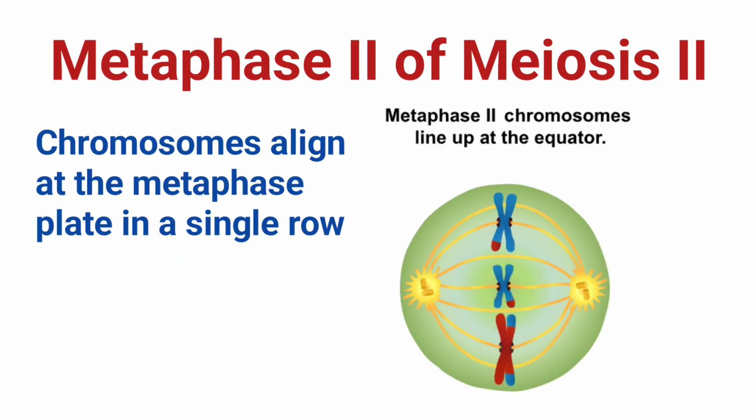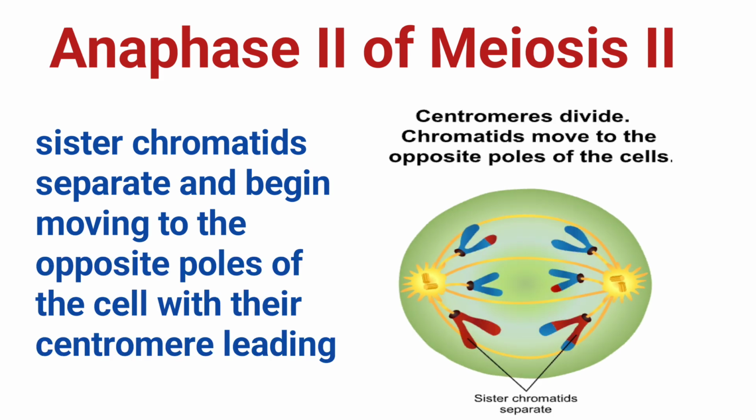Metaphase 2. The chromosomes align themselves at the metaphase plate in a single row, exactly like they do in mitosis. While they are in a line, the sister chromatids are no longer identical because of the crossing over that happened in meiosis 1. Anaphase 2. The centromere finally breaks and the sister chromatids are pulled apart towards the opposite poles, with their centromere leading. Once they are separated, they are no longer called sister chromatids, but individual chromosomes.